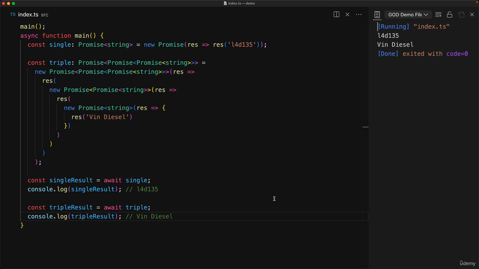And this JavaScript behavior is something that TypeScript understands as well. When we hover over single, we see a Promise of a string, whereas singleResult is just a string. And the same is true for triple. We have a Promise of a string, but the type that TypeScript infers for the awaited result is exactly what JavaScript will return, which is just a string.